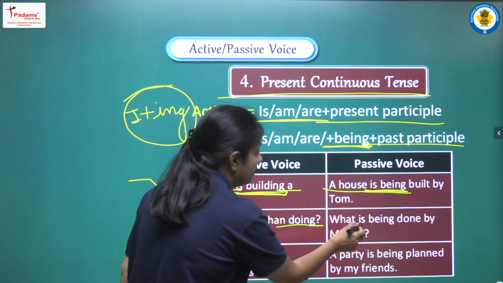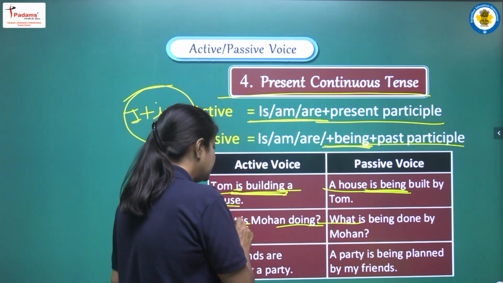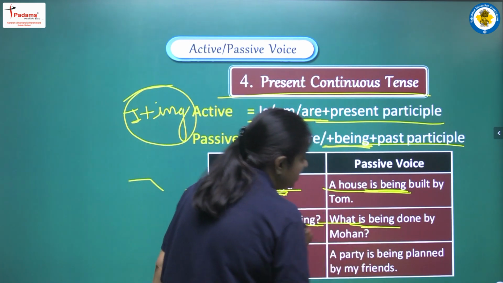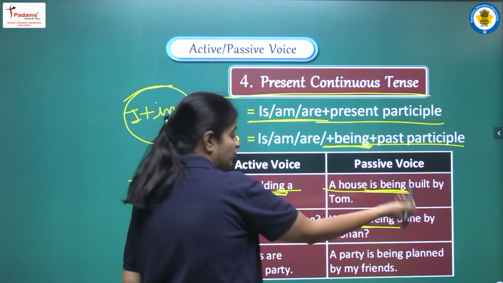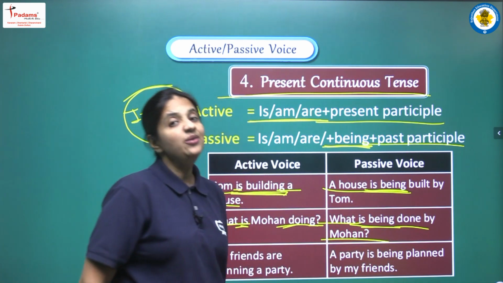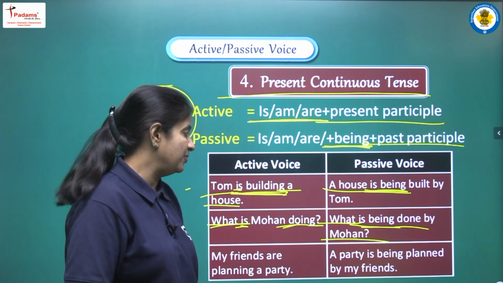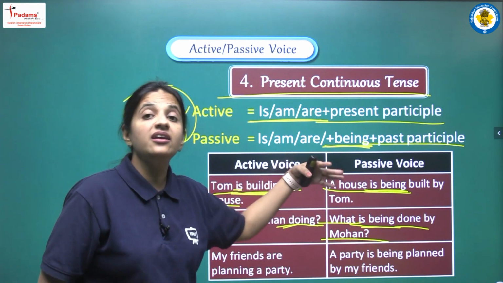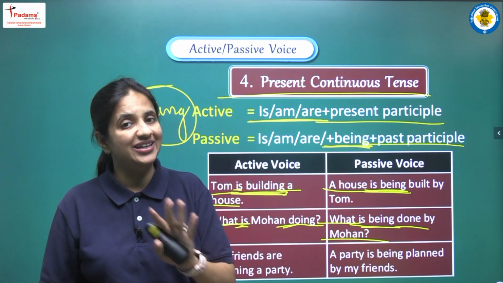So what, we have to write as it is. What is, we have to make is being. Okay, the third form of do will be done, and by Mohan. So the complete sentence will be: what is being done by Mohan.